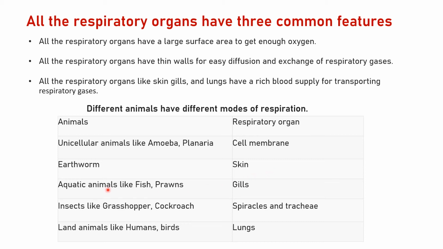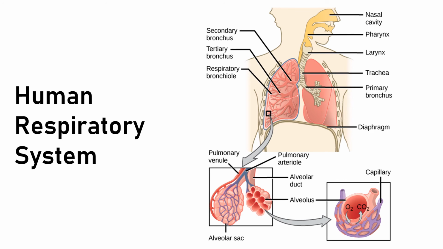Then coming to aquatic animals like fish and prawns, gills. This we have already discussed. Insects like grasshopper and cockroaches, and sparrows, trachea. I think you had this in your junior classes, right? Then comes land animals like human beings and birds, lungs. Now coming to the human respiratory system, right?